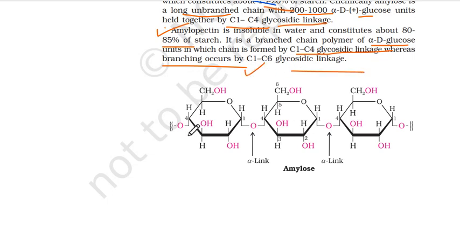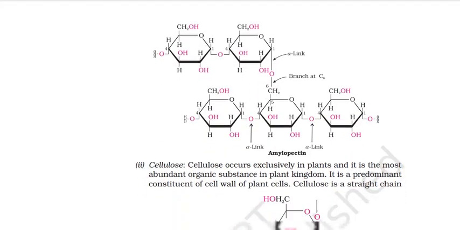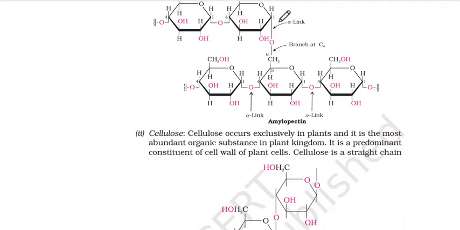ये हमारा amylose है, हमारे पास alpha 1,4 linkages हैं. These are all the glucose molecules that we have, alpha D glucose molecules. Amylopectin, the insoluble component, 80% of starch. ये जो है 1 से 6th carbon में जो है branching हो रही है. You can see these are all branches. वरना in a line there's again 1,4 linkage only. You can see this is the alpha linkage, 1,4 linkage, but branching भी है तो that occurs between 1 and 6. वो ऊपर वाला paragraph बोल रहा था और लिया आपने सब में glucose units ही है.